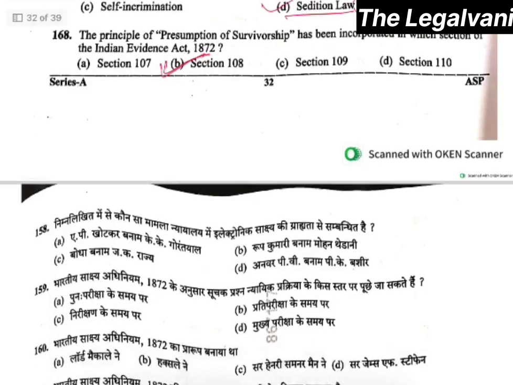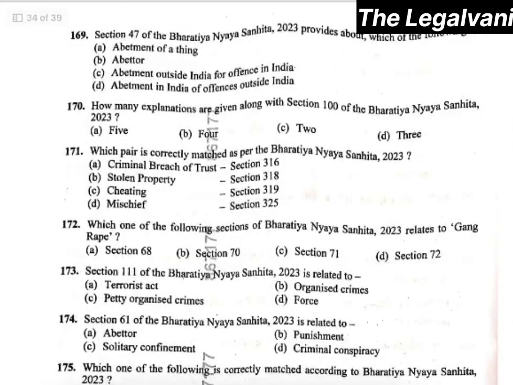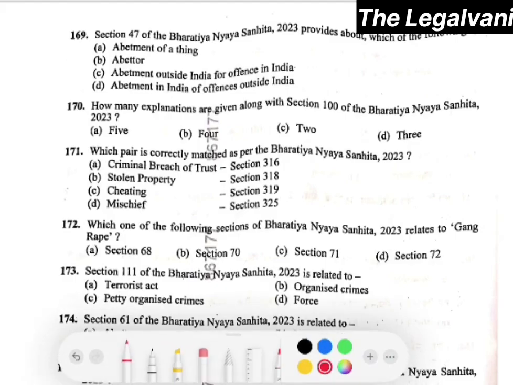Question number 169. Section 47 of BNS 2023 provides about which of the following? Here the right answer will be the abetment in India of offences outside India, right? Question number 170. How many explanations are given along with section 100 of BNS 2023? Here the right answer will be 3. That is option number D will be the right answer, right?